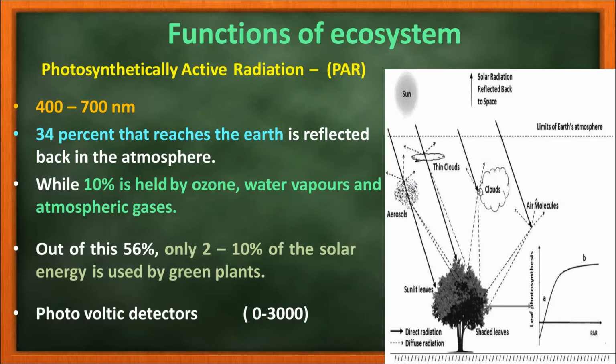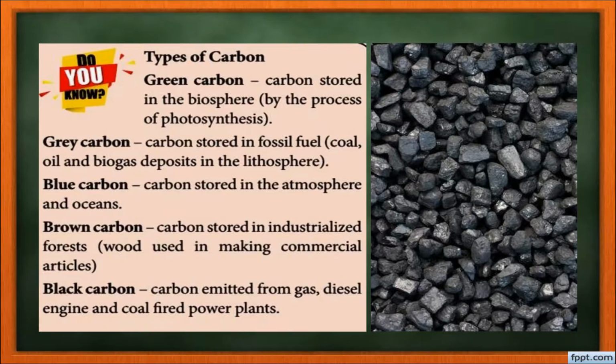And the amount of the sunlight that is used by the green plants can be detected by the instrument called photovoltaic detectors. The photosynthetically active radiation is expressed in millimoles per square meter per second using an instrument called silicon photovoltaic detectors. And they can measure the radiation from 0 to 3000 millimoles.